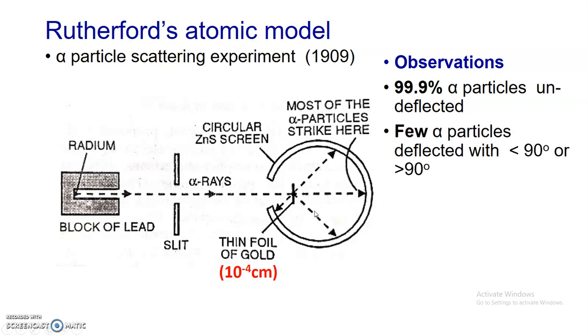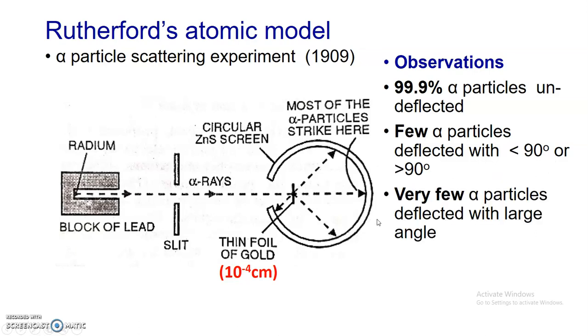Secondly, Rutherford observed that a few alpha particles are slightly deflected from their path, deflected with an angle less than 90 degrees or greater than 90 degrees. Very few alpha particles deflected with a large angle. It may be 130, 150 like that. And this number of alpha particles was very few.